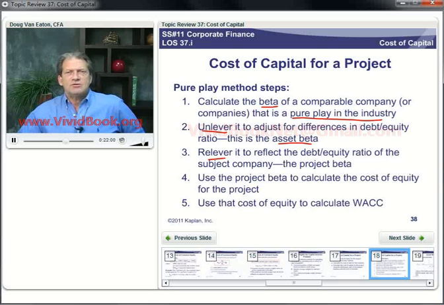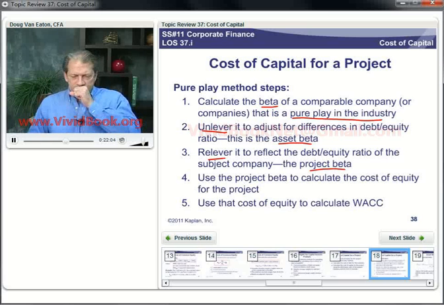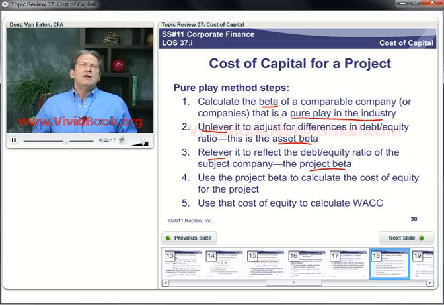And that gives you the project beta. Now, as you'll see, we're also going to have some tax rates in here. Then we use that project beta to calculate the cost of equity for the project and use that cost of equity to calculate our weighted average cost of capital and then use that weighted average cost of capital to evaluate the project.